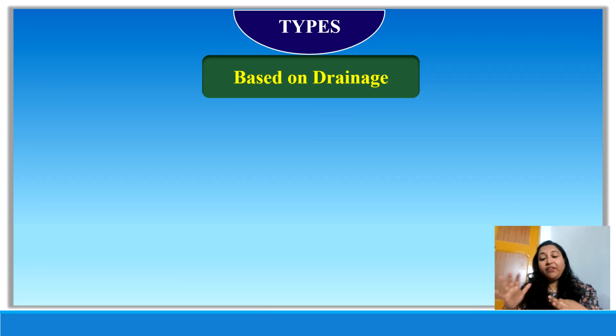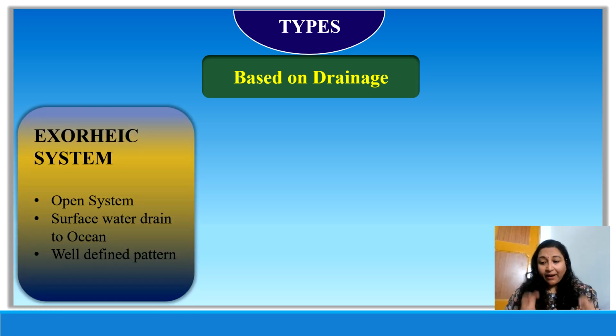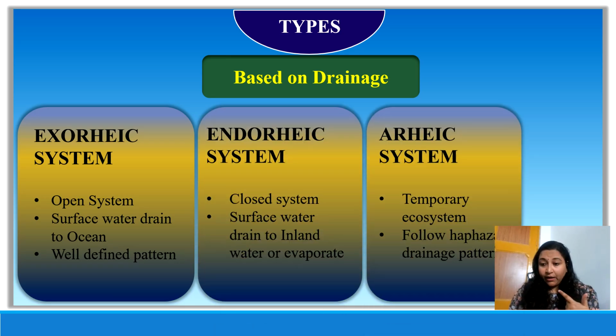Now let's see what the different types of inland water are. The first criterion that we take to understand the different types of inland water is based on drainage: how water is entering the system and how water is going out of the system. That is the parameter we are considering in this categorization. So based on drainage, we can categorize inland water as exoric, endoric, and then we have the arheic. Three types.